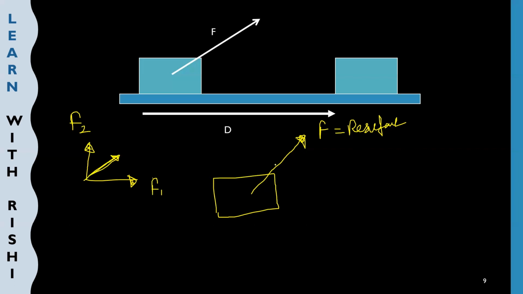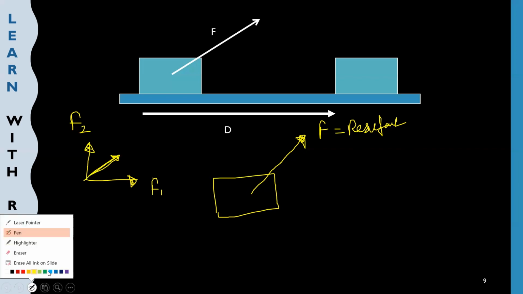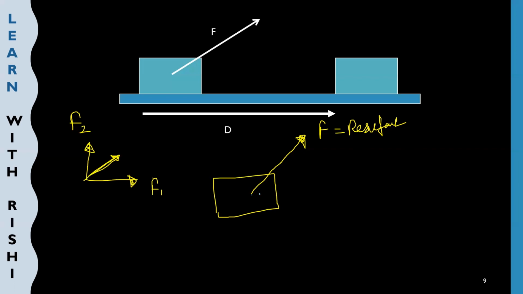Same way, now this is my resultant in the diagram which I have drawn, and I have to draw the 2 components. How can I draw the 2 components? One component will be like this, and the other component will be like this. I will name this component F1 and this component F2, and the resultant is of these 2 components.